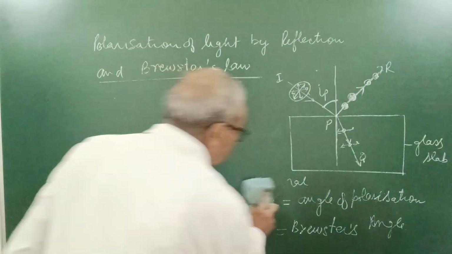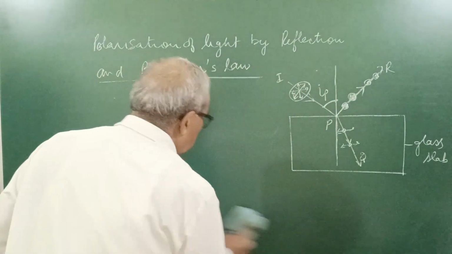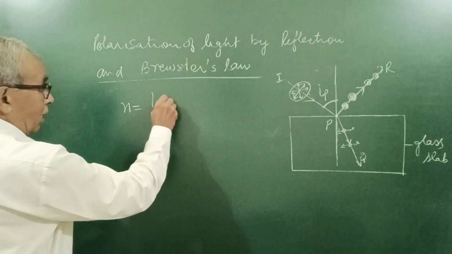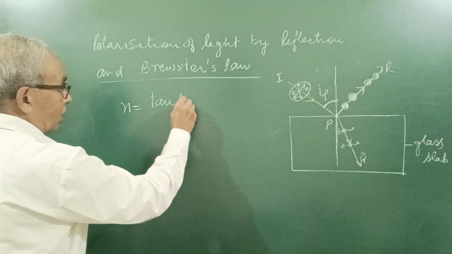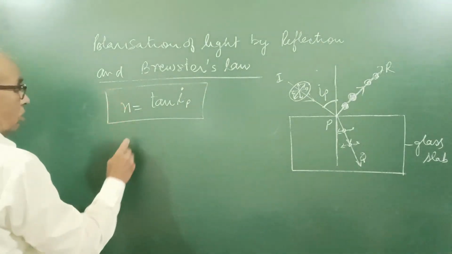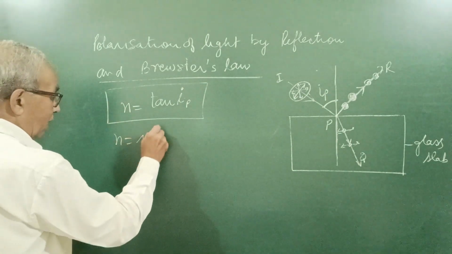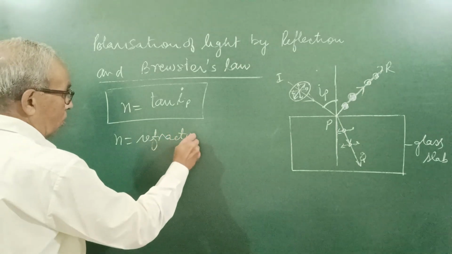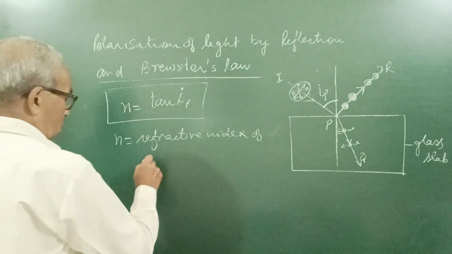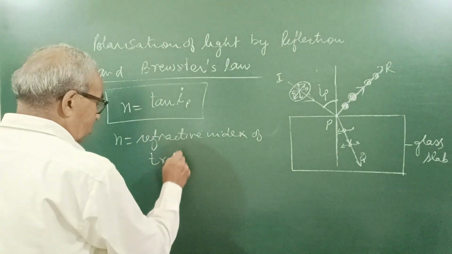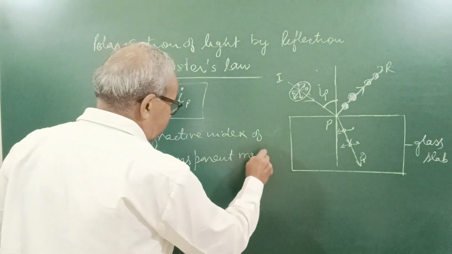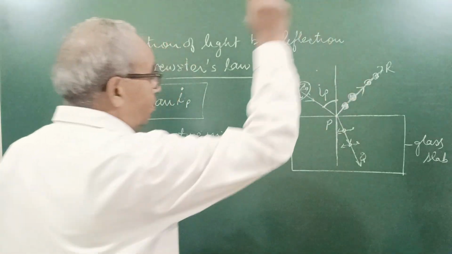In this condition, the law derived by Brewster is that refractive index n is equal to tan IP. This is Brewster's law. What is n? It is the refractive index of the transparent medium from which light is reflected back.